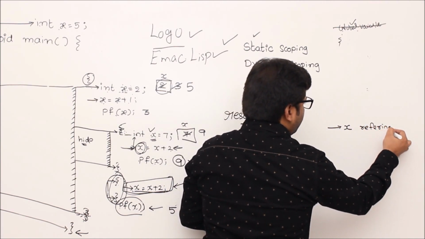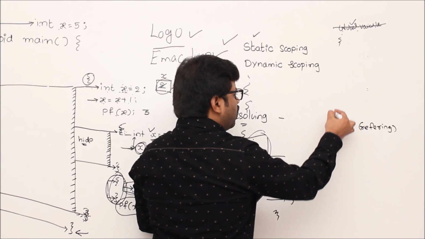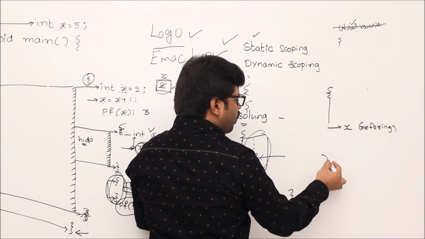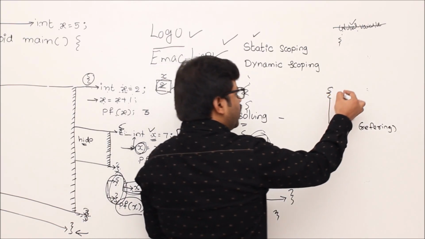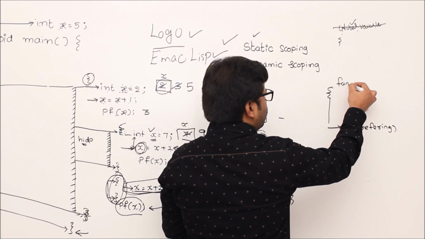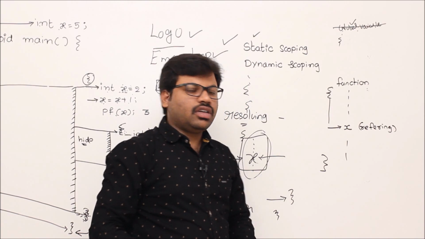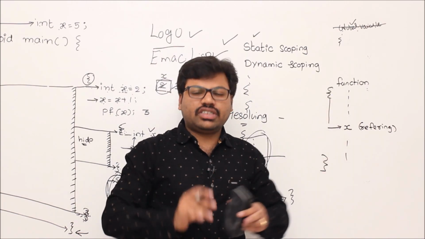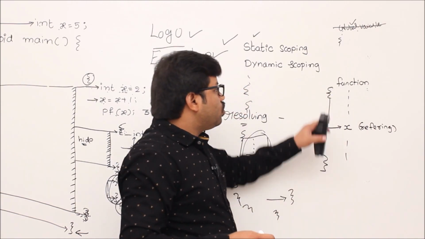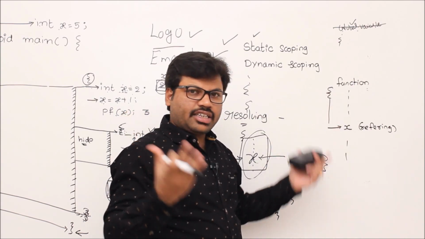When you are referring to x, first search for the occurrence or definition of x throughout the function, so check the entire function. If you don't get it in this function, then you should not go to the next block, as in static scoping.